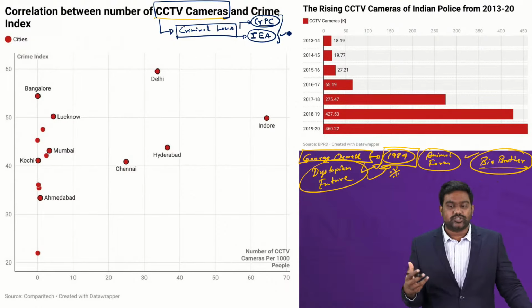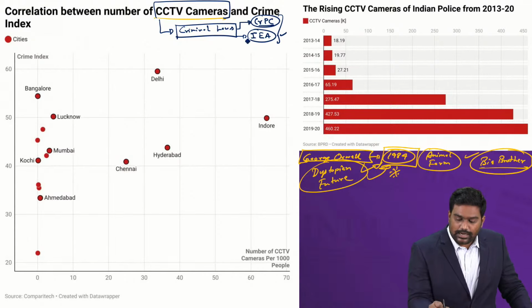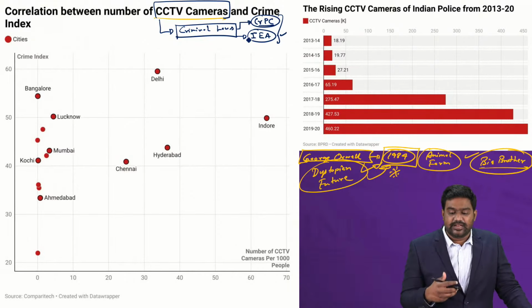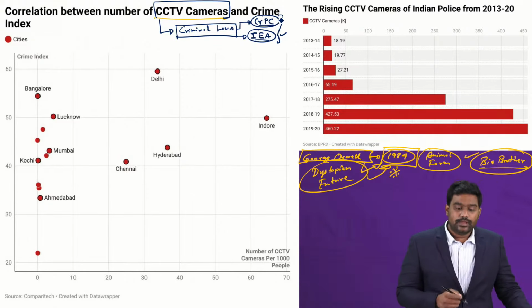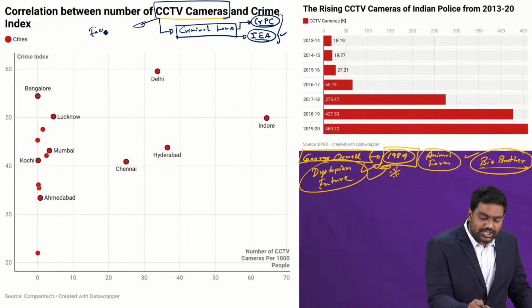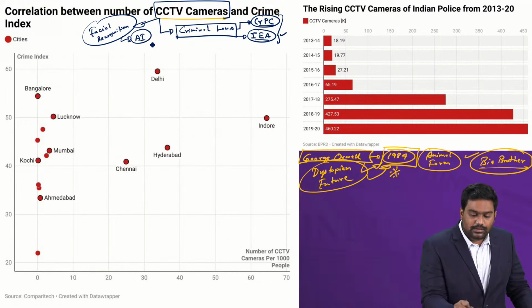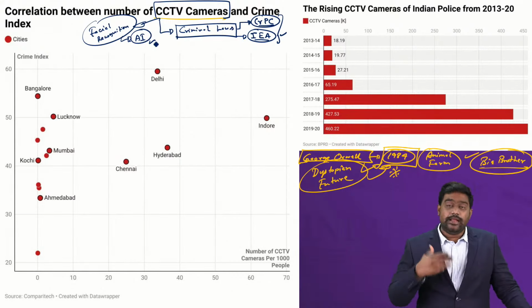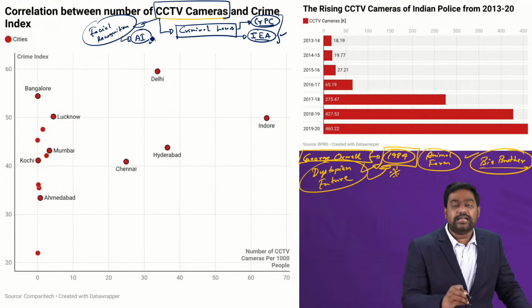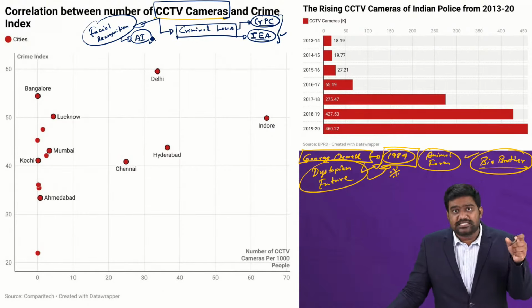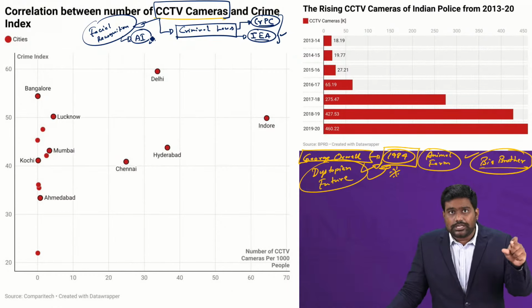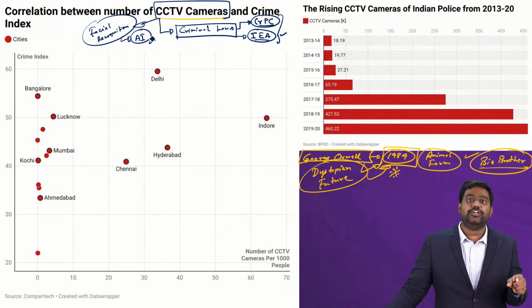Of course, there are some processes to be followed, some conditions, but under the criminal laws, we have the CrPC and the Indian Evidence Act. CCTV footage is considered as evidence in a court of law. It even enables the usage of facial recognition technology that is powered by AI, or artificial intelligence. Today, police and law enforcement in India and around the world are using AI algorithms to scan through CCTV footage to look out for suspects, to look out for potential troublemakers, to aid in their investigation.